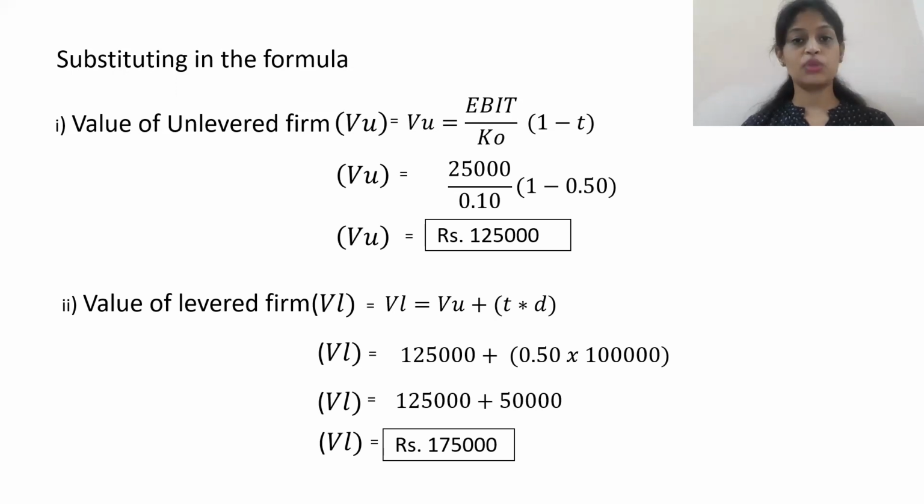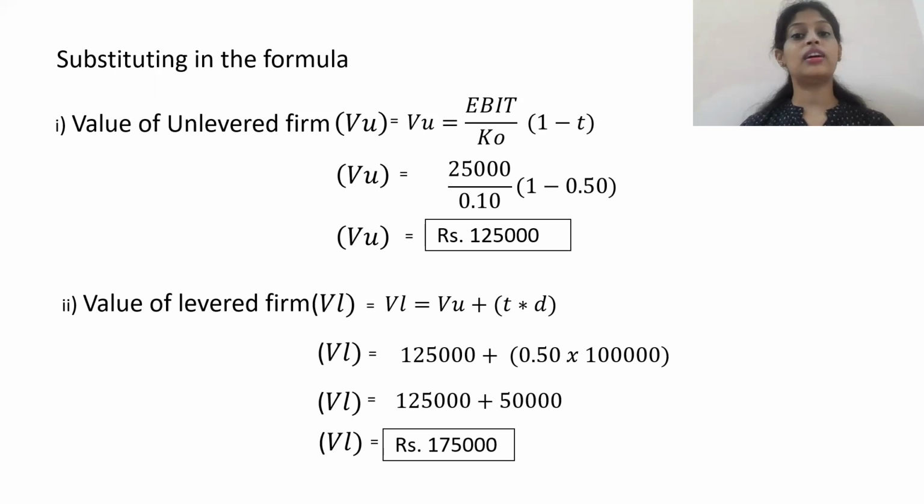So to summarize the whole Modigliani and Miller approach, proposition one of the Modigliani and Miller approach says that whether you include debt or not, it has no impact on the value of the firm, because the market price of a company is determined by the operating income of the firm, not by the debt included in the capital structure.